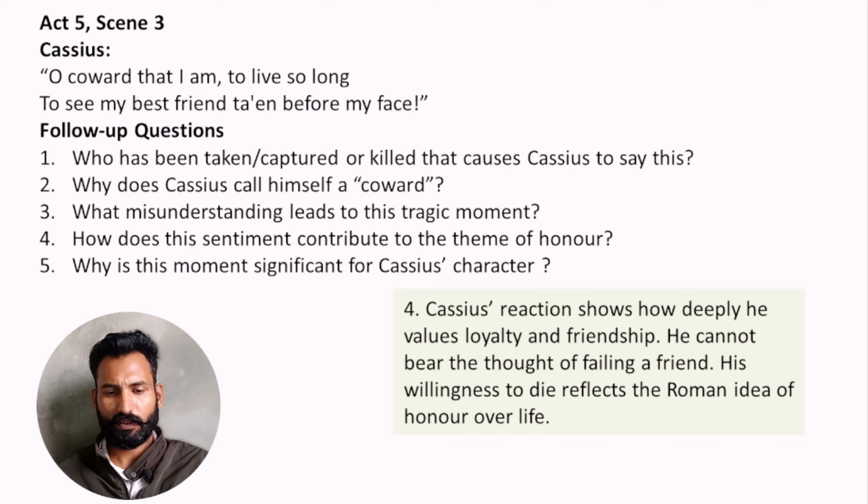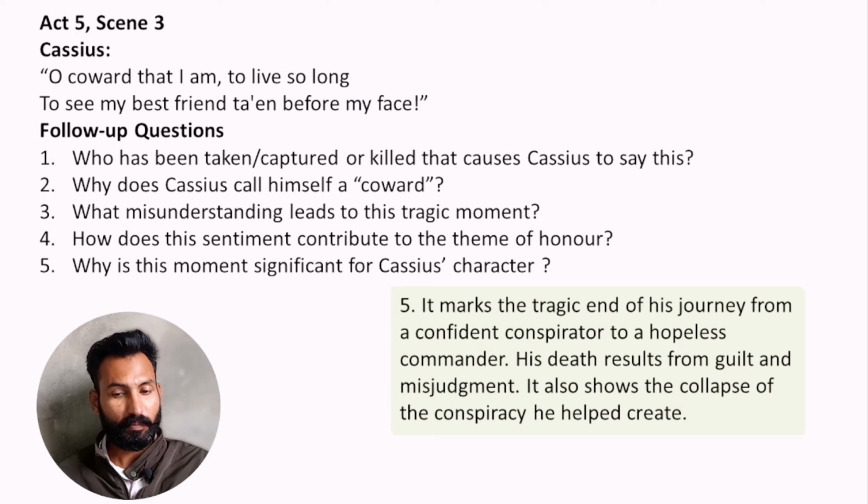Why is this moment significant for Cassius' character? It marks the tragic end of his journey from a confident conspirator to a hopeless commander. So his death results from guilt and misjudgment. It also shows the collapse of the conspiracy he helped create.